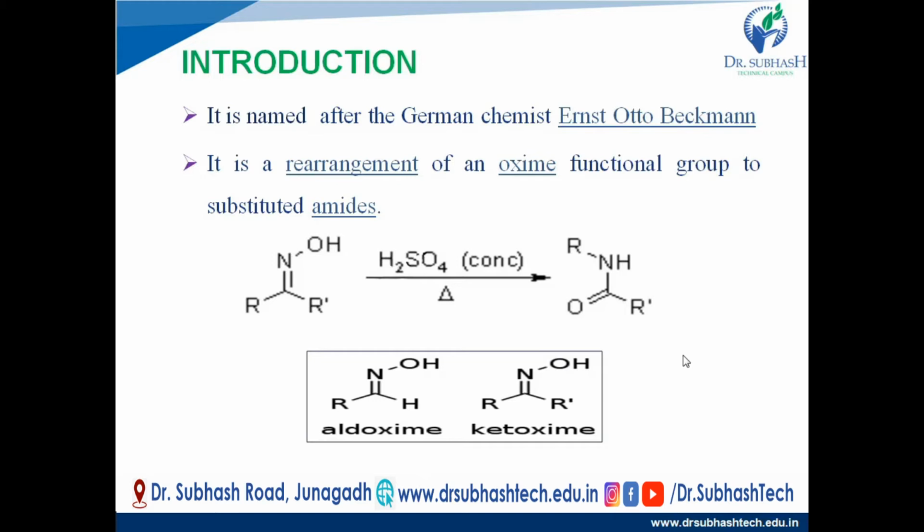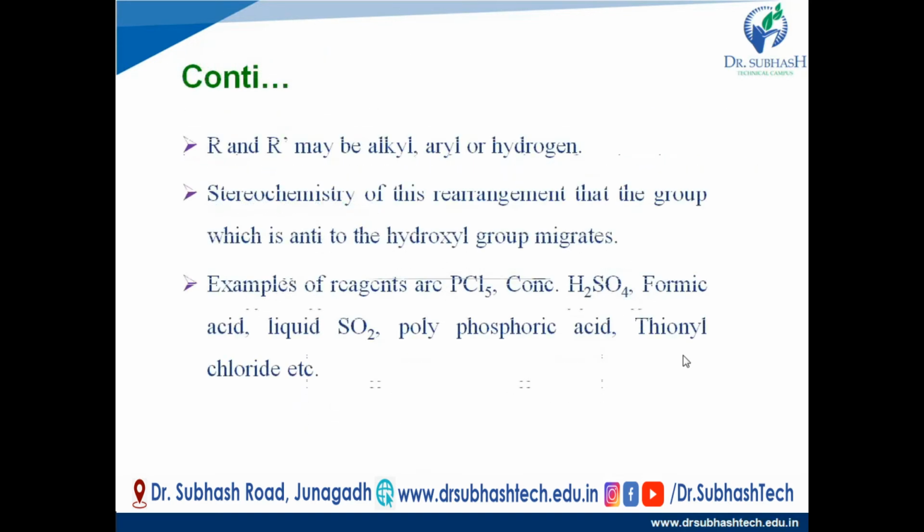See here, an example of a ketoxime is given. Ketoxime is converted into the corresponding amide and aldoxime is converted into the corresponding cyanide molecule. But here we see only the ketoxime example, so R and R' both are aryl or alkyl groups.